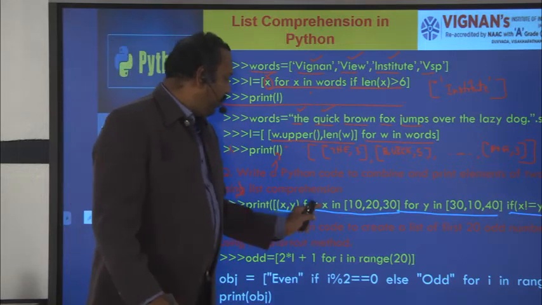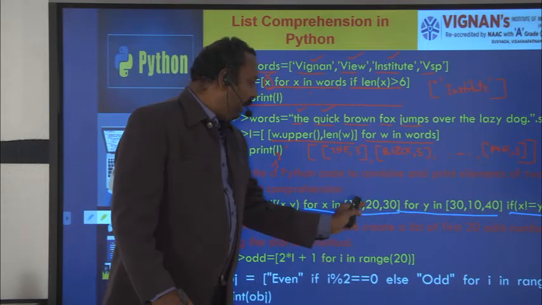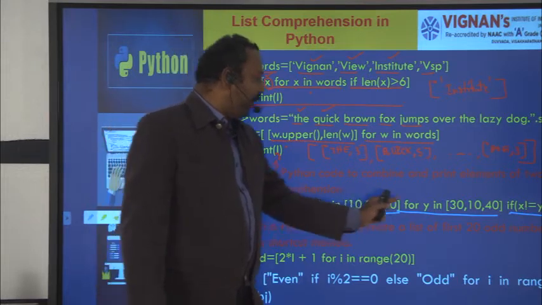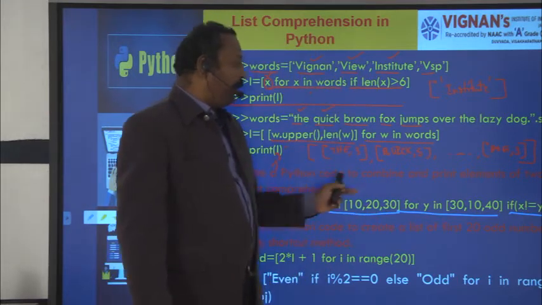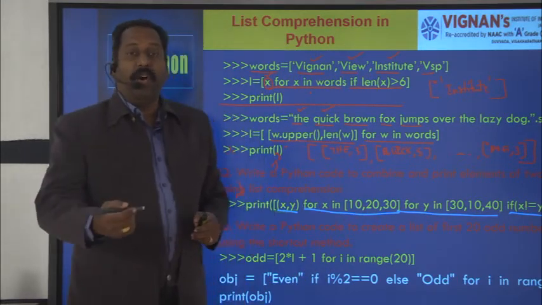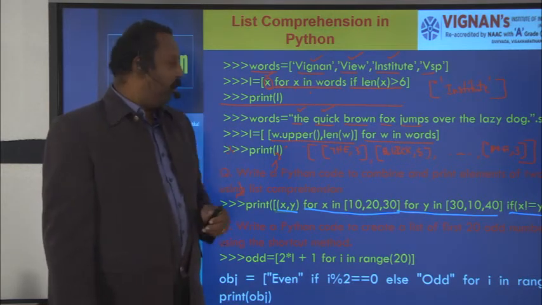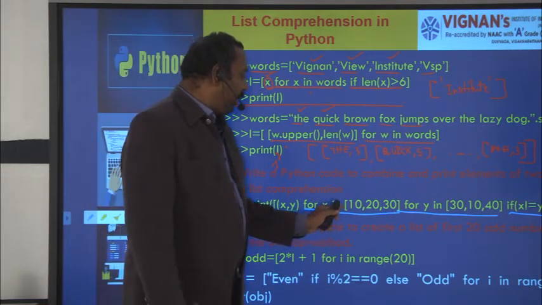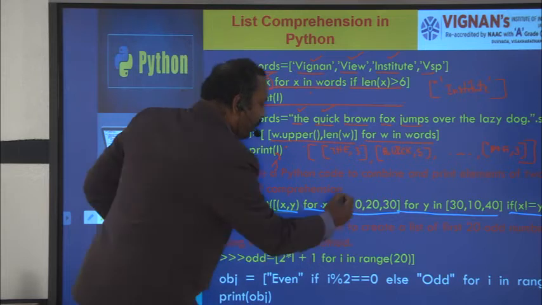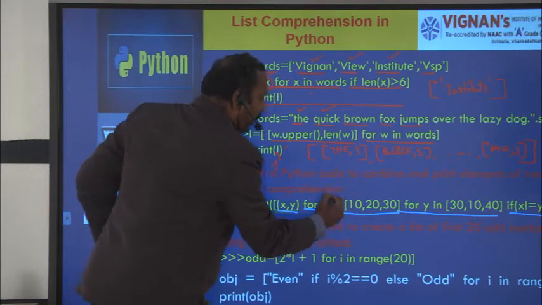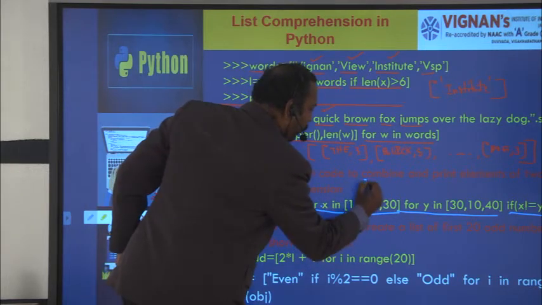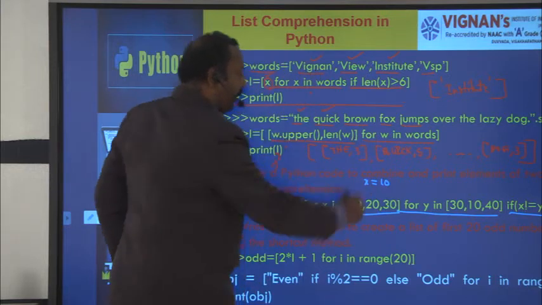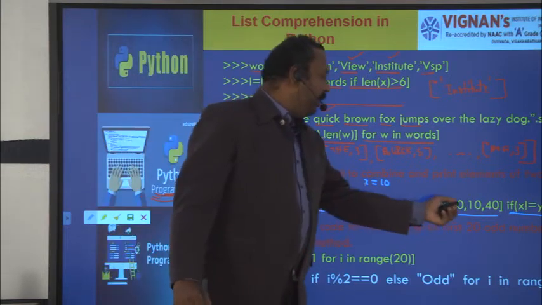Here you see, for x in 10, 20, 30, for y in 30, 10, 40.